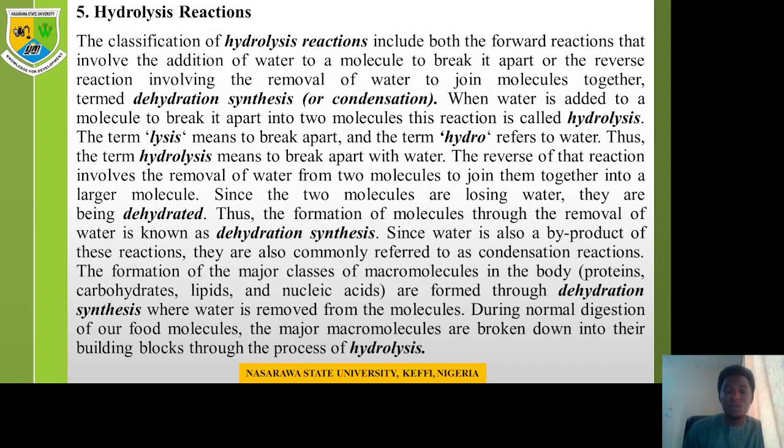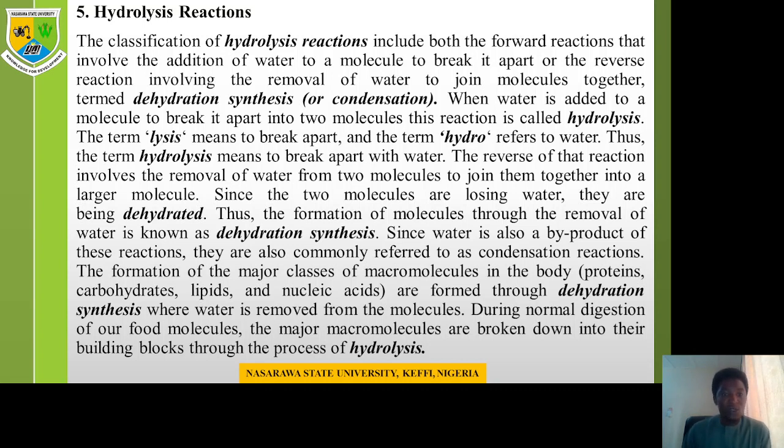Then the fifth one is hydrolysis reaction. The classification of hydrolysis reaction includes both the forward reaction that involves the addition of water to a molecule to break it apart, or the reverse reaction involving the removal of water to join molecules together, same as dehydration synthesis or condensation. When water is added to a molecule to break it apart into two molecules, this reaction is called hydrolysis. The term lysis means to break apart, and the term hydro means water. Thus, hydrolysis means to break apart with water.